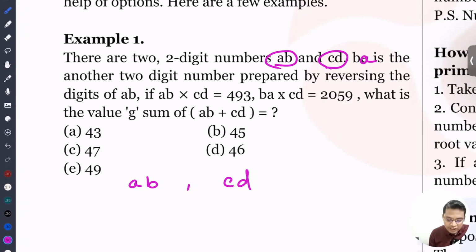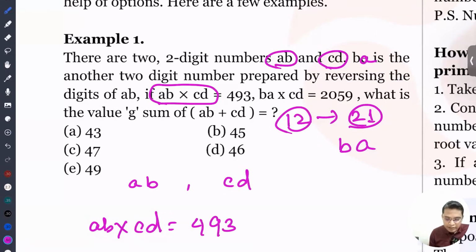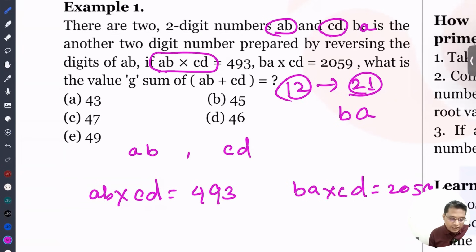For example, if you reverse 12, you get 21. We are just reversing. Then it says AB into CD equals 493, and BA into CD is 2059. Then it is asking the value of AB